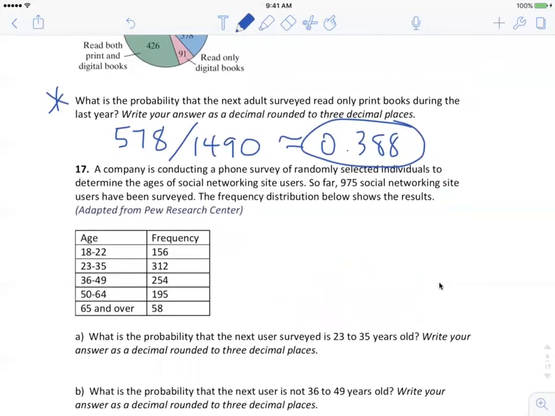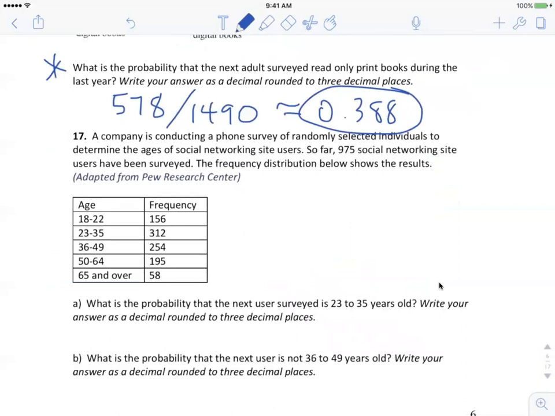Okay, got another one here. We have a frequency distribution. We have 975 social networking site users surveyed. Okay, A, what is the probability that the next user surveyed is 23 to 35 years old? So 23 to 35 years old, there's 312 of them. So I would take my 312 divided by the 975. All right, where'd my calculator go? Here it is, 312 divided by 975, 32%. So I would just write that as 0.32, no rounding needed. It worked out to a perfect 0.32.